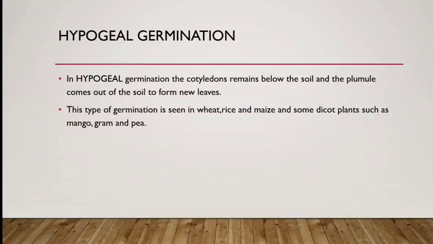This type of germination is seen in wheat, rice and maize, and some dicot plants such as mango, gram and pea. Now, hypogeal germination generally takes place in monocot seeds, but there are some dicot seeds also in which you can see hypogeal germination such as mango, gram and pea.